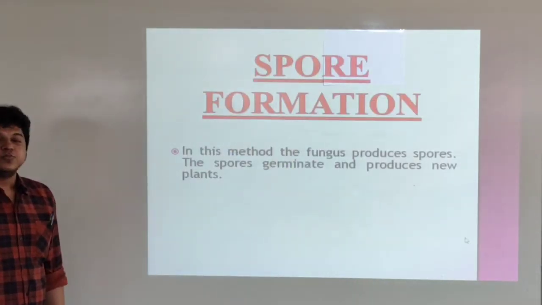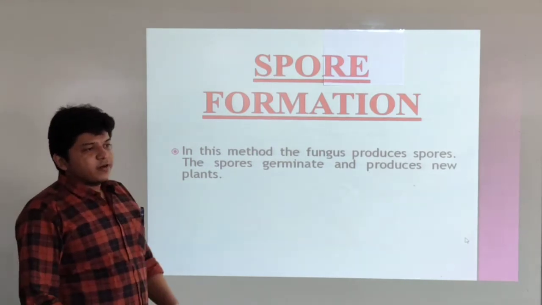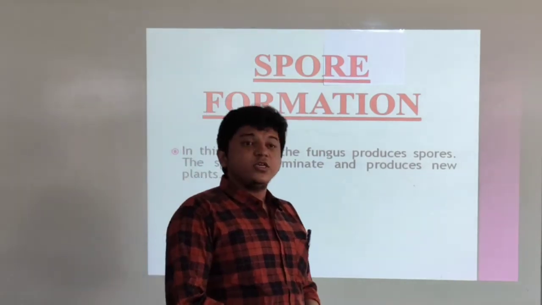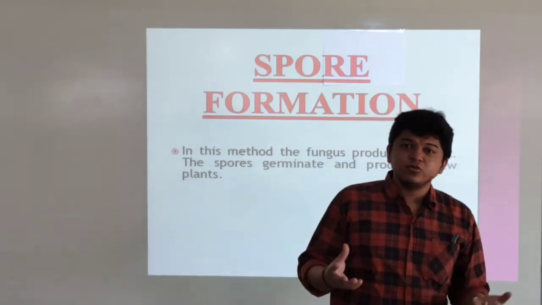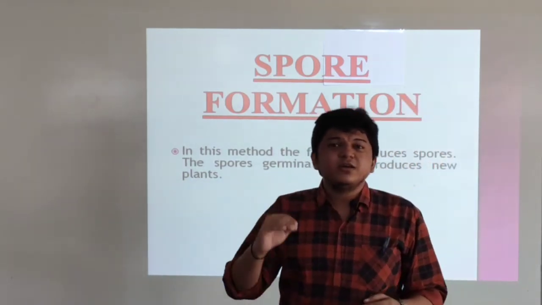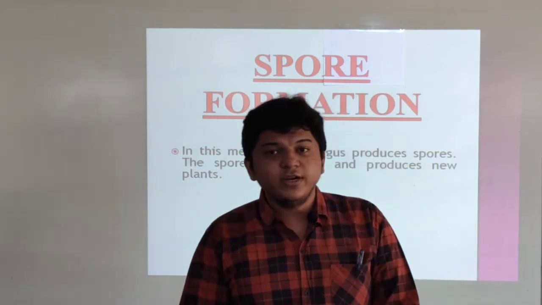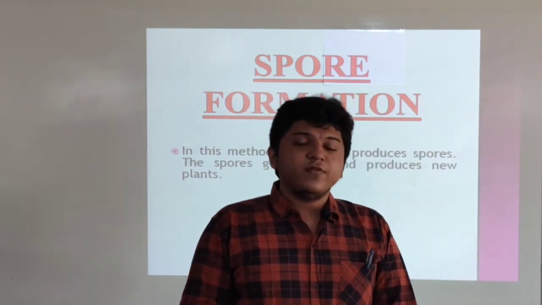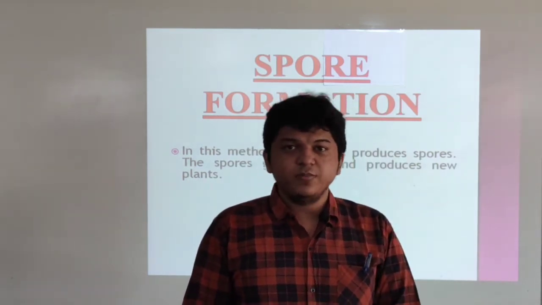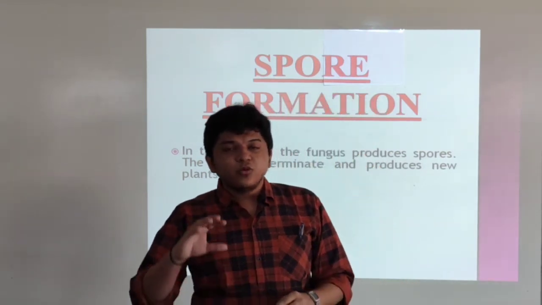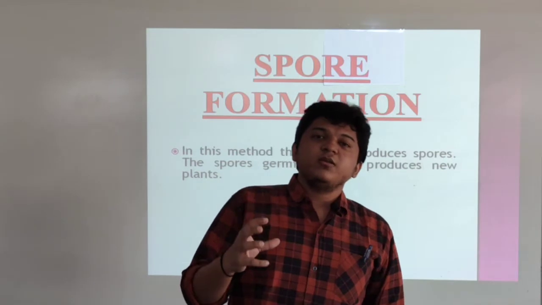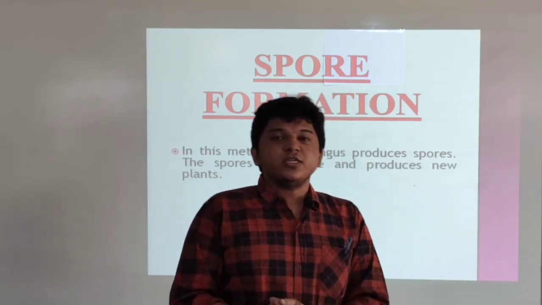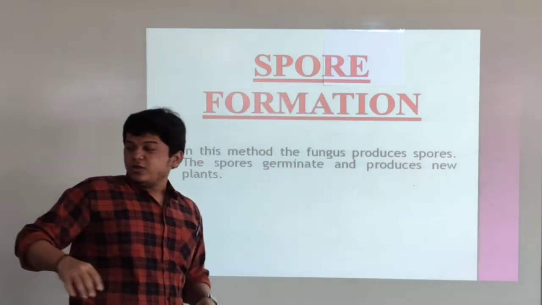Now the next method is spore formation. You might have heard about fungus, you might have seen fungus. Whenever something decomposes, a white colored layer comes on the surface of it. It is the fungus. Now the fungus is similar to the spores. In the plant, what happens? The spore comes on the surface of the plant, and that will be a kind of asexual reproduction. It will make a new one of its kind.